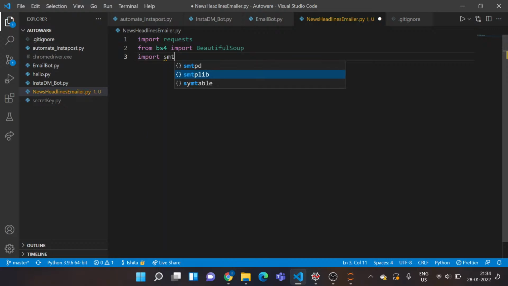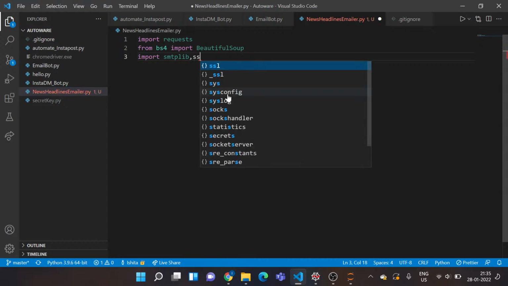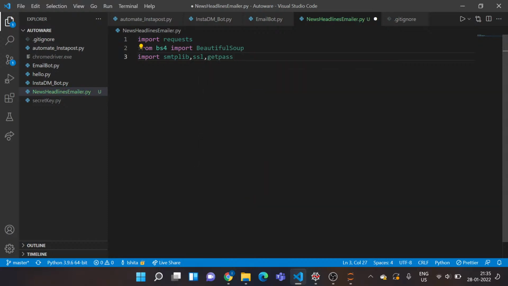Email, that's smtplib and ssl, and getpass. I want to give my password as a blind input. Cool, I've done that. Now I'll be using MIME because I want to format the data I've got from my website. In Python you have this library called email.mime. So I'll say email.mime.multipart. This multipart basically specifies that you might include attachments in your email, may it be videos, audios, files, or formatted text. So I'll import MIMEMultipart from here.